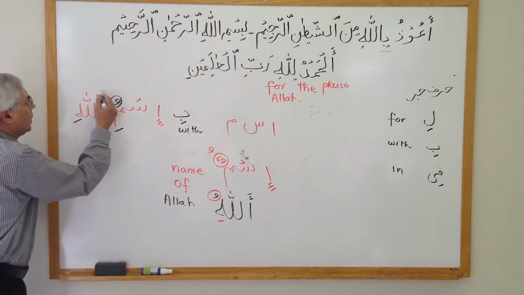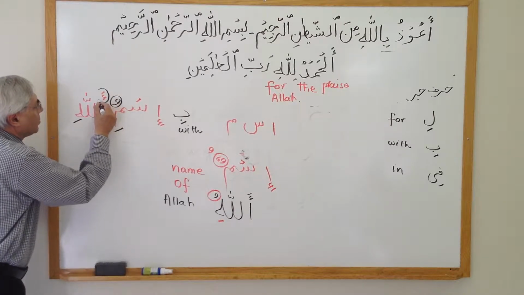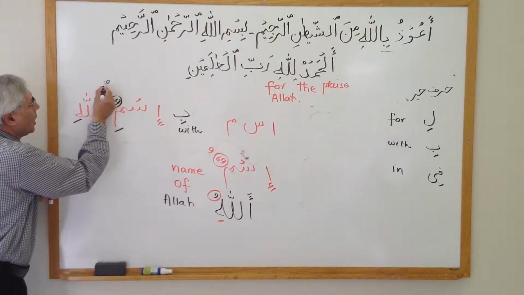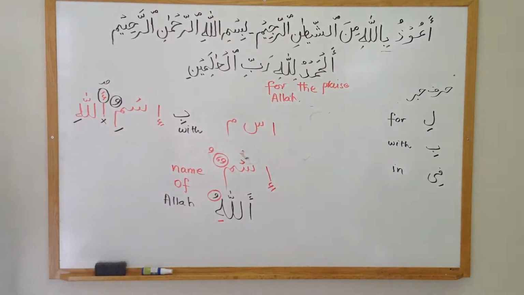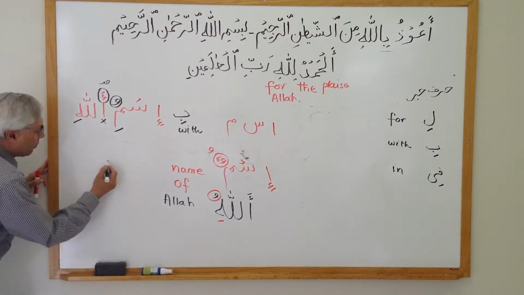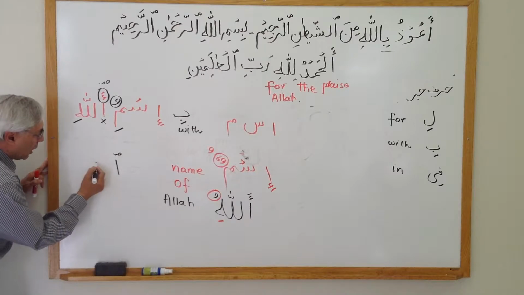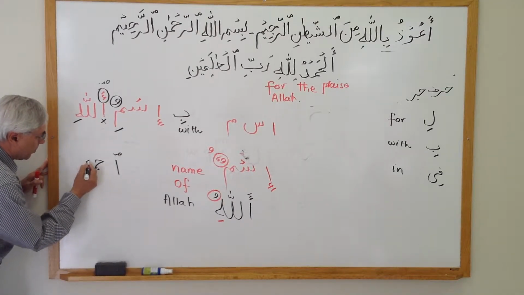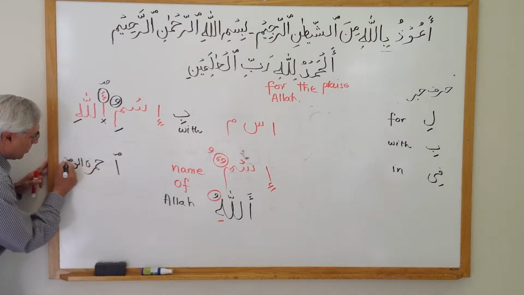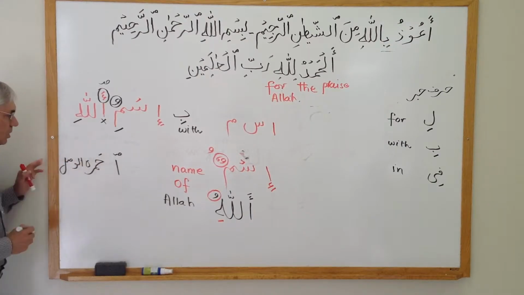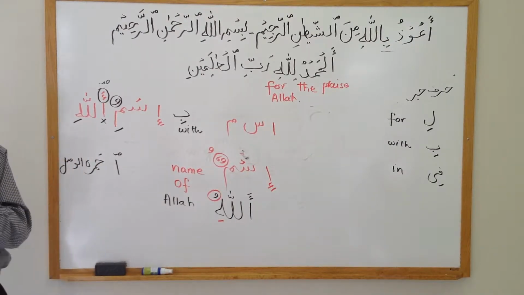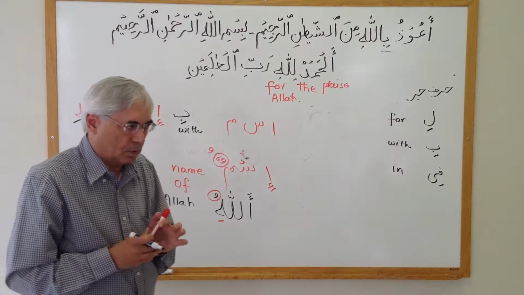So what we do is take this hamza and put a small half swad there. The name of this little thing is called Hamzatul Wasl. Hamzatul Wasl should not be pronounced.